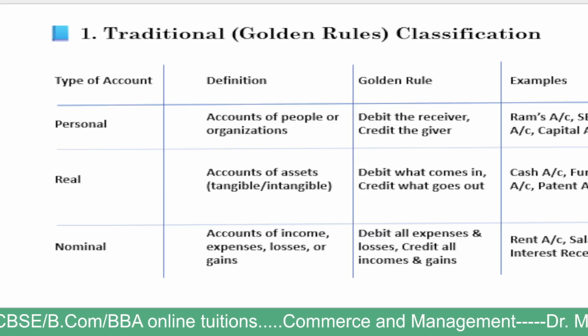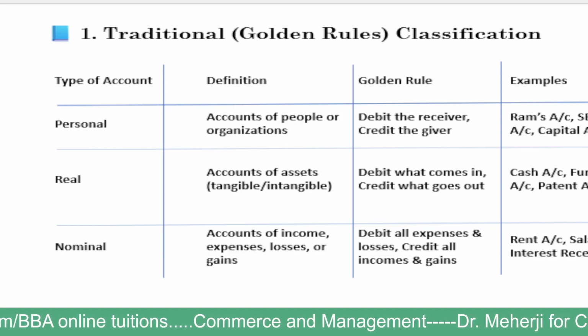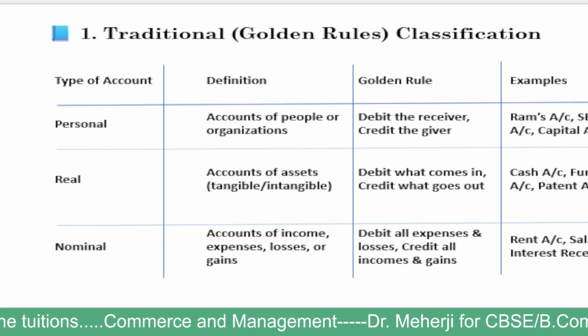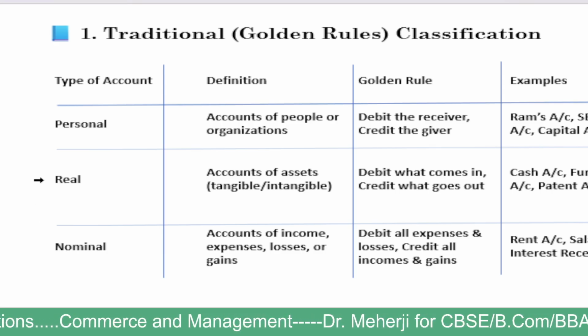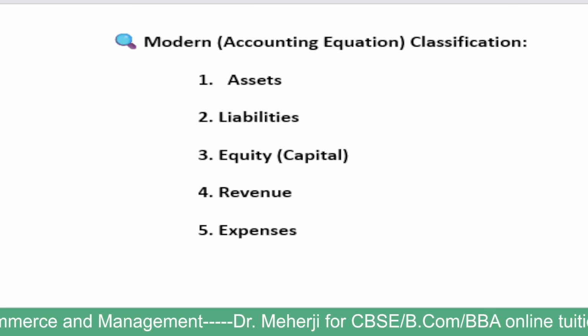Based on that, you can write entries, and then one can make correct and good entries. This is the traditional golden rules classification: personal account, real account, nominal account. All accounts will fall under these three categories.